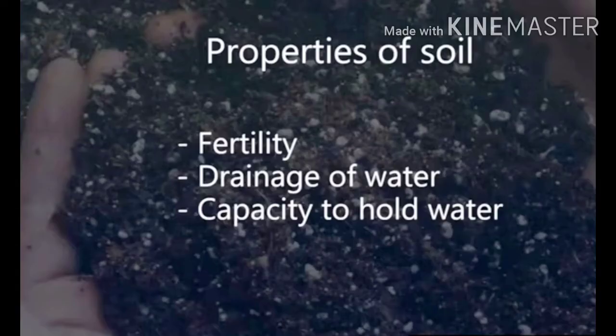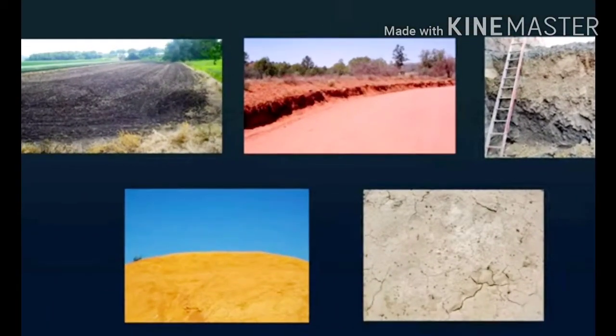There are various properties of soil. The soil gets its color as a result of several processes. The color of soil near the land surface is darker than the color of the lower layers. Soil may be of different colors such as black, red, copper, yellow, grey. The colors of soil are useful for its classification.